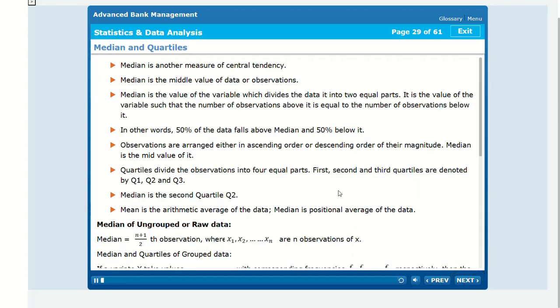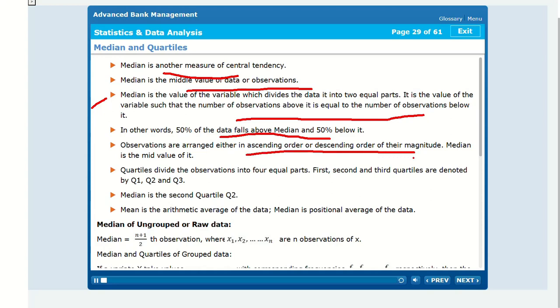Median and quartiles. Median is another measure of central tendency. Median is the middle value of data or observations. Median is the value of the variable which divides the data into two equal parts. It is the value of the variable such that the number of observations above it is equal to the number of observations below it. In other words, 50% of the data falls above the median and 50% below it. Observations are arranged either in ascending order or descending order of their magnitude. Median is the mid-value of it.